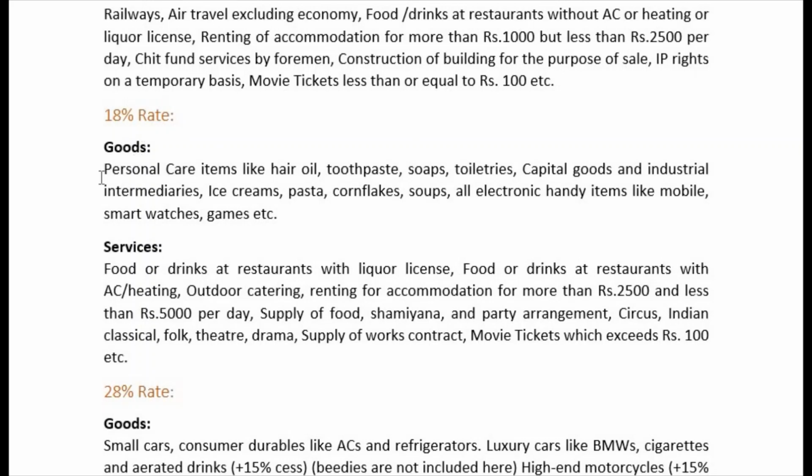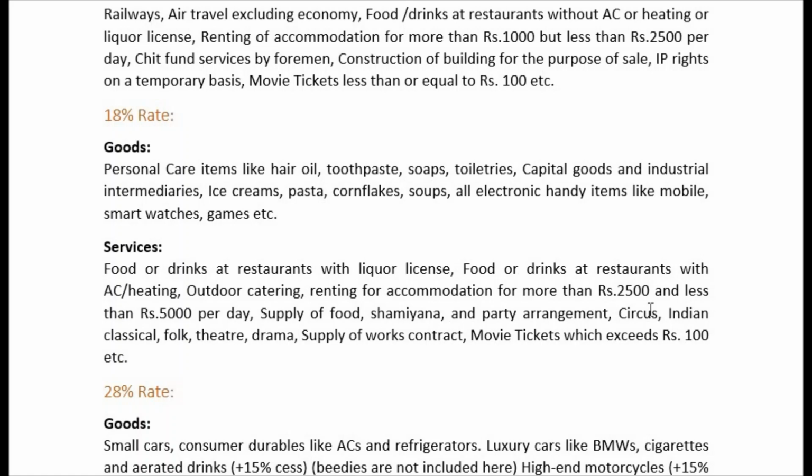And then 18%, see, almost every electronic item comes here. Whatever you see with your eyes, almost all those goods come here. All those services which you think are applicable come over here. But this point, renting for accommodation for more than 2500 and less than 5000 per day. In the previous example I gave you 3000.